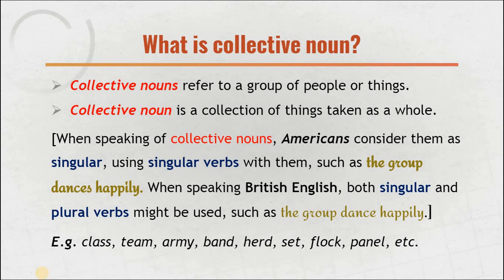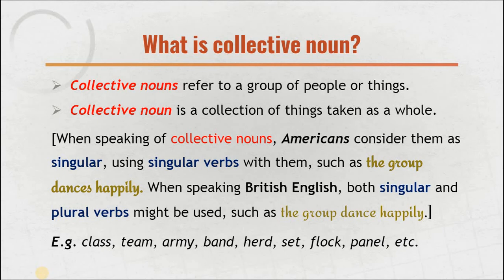Just like I said, you gather some type of people and you give the name to them, a team. You say that's a team. A team means that in the team there will be a lot of people. So all the people are taken as a whole and given one name, team. So this word team is called the collective noun, because the word team stands for a group of people, not for a single person.